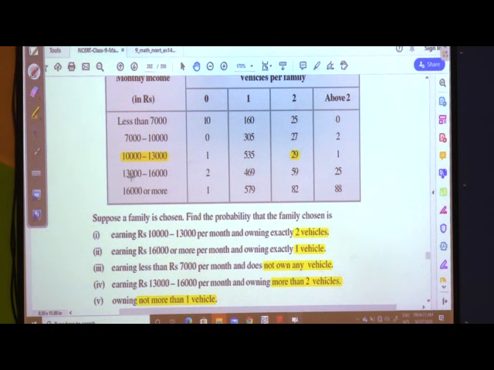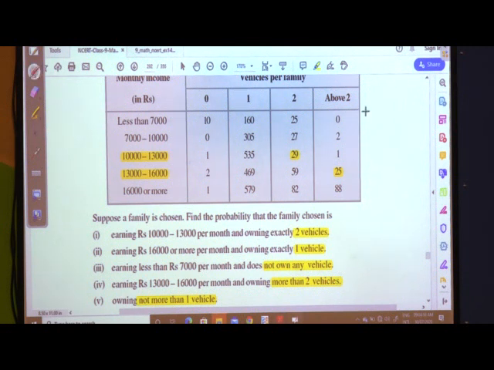Means this is the third row. For this row, owning more than 2 vehicles means above 2. How many families are there? 25 families are there.